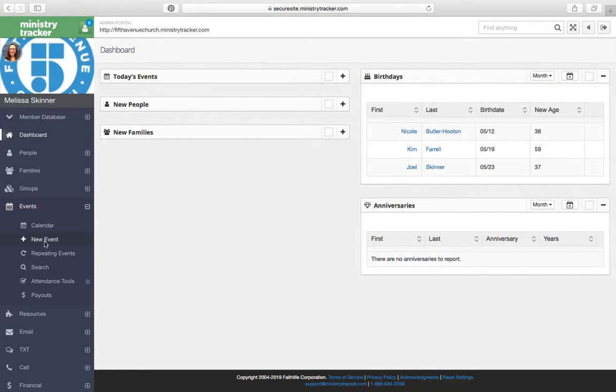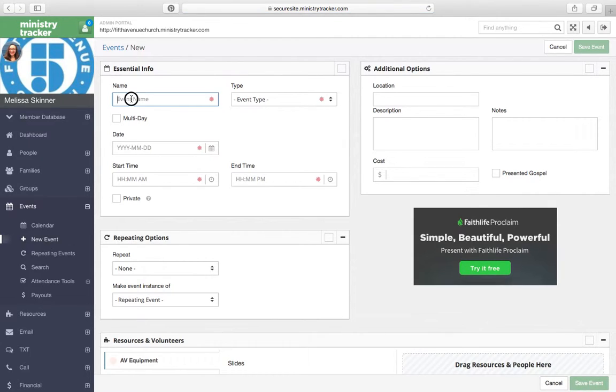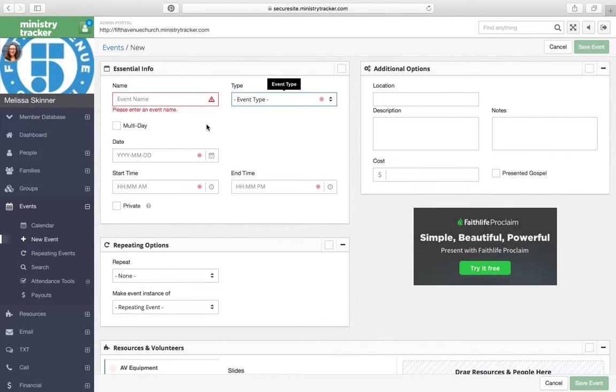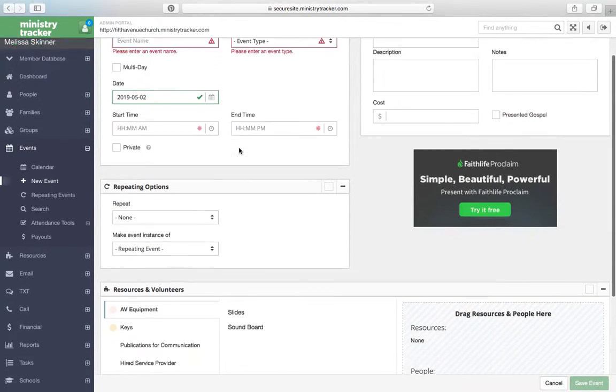You can either go here or just right to the new events button, and you will put in the name of your event and what type of event it is. Let's say if it's outreach or ladies events or anything that you are in charge of. So this is the basic info spot right here: the name, the type, what date, and the start and end time. And you actually have to put an end time, so you can just guess if you're not sure.